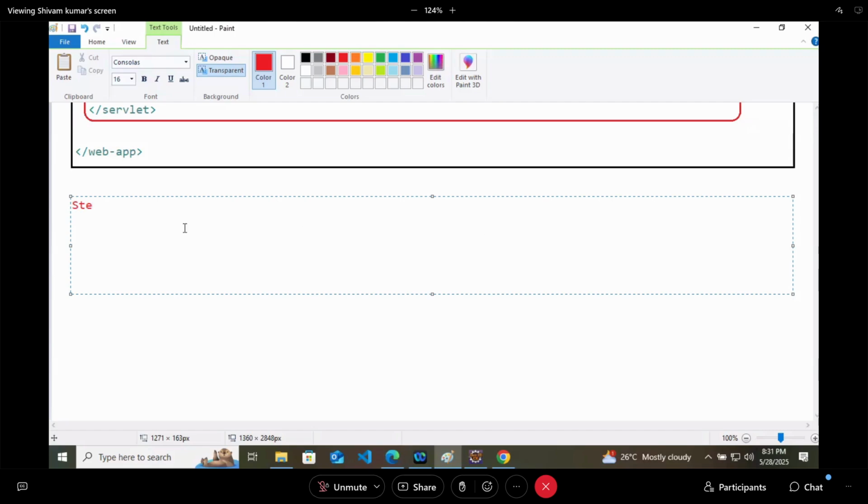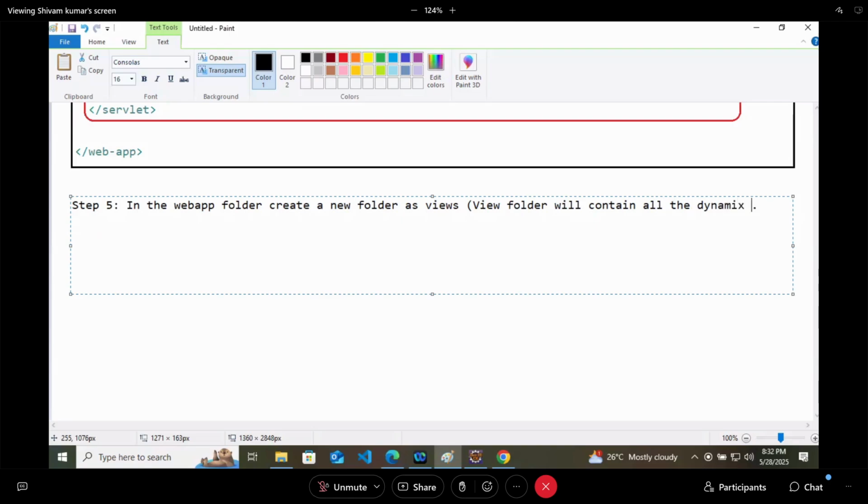Why? The views folder will contain all the dynamic pages. So you can create a views or pages folder, any one you can create, but it will have all the dynamic pages.